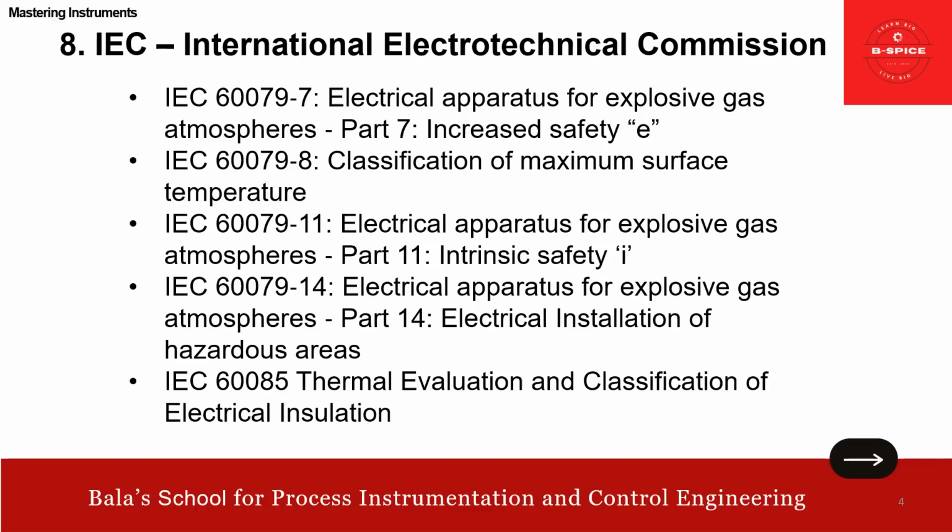Then 60085 talks about thermal evaluation and classification of electrical insulation. It's a bit more electrical, but good to know.